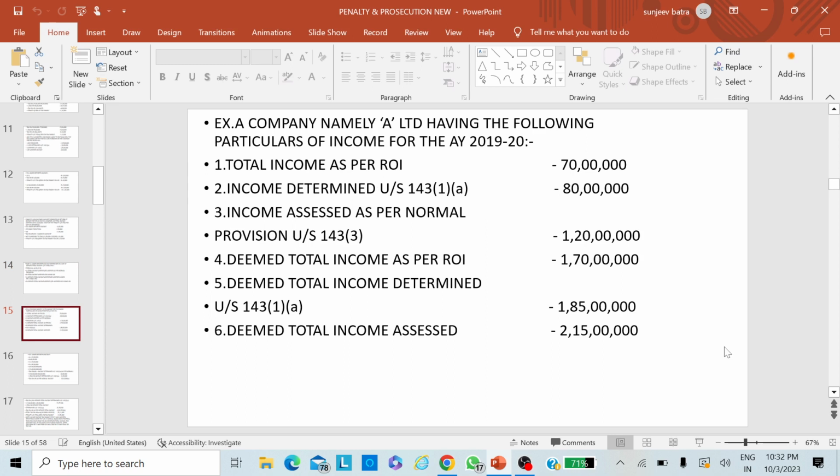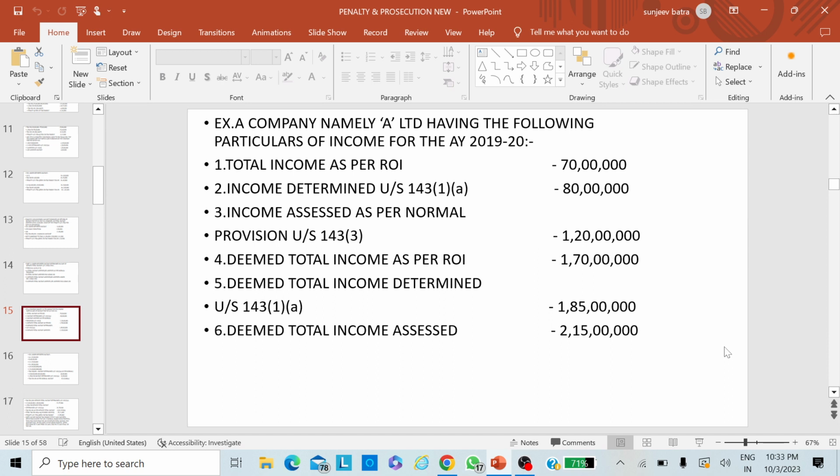Now the next example for the AY 2019-20, and it is about a company again, namely A Limited. The particulars of the income are defined as under: total income as per return of income is 70 lakhs, income determined under section 143(1)(a) 80 lakhs, income assessed as per normal provision 143(3) 1 crore 20 lakhs, deemed total income as per return of income 1 crore 70 lakhs, deemed total income determined under section 143(1)(a) 1 crore 85 lakhs, deemed total income assessed 2 crores 15 lakhs.